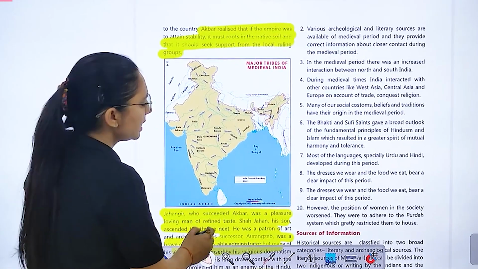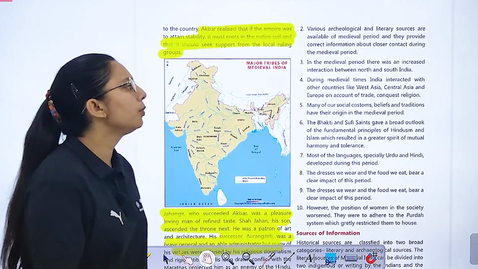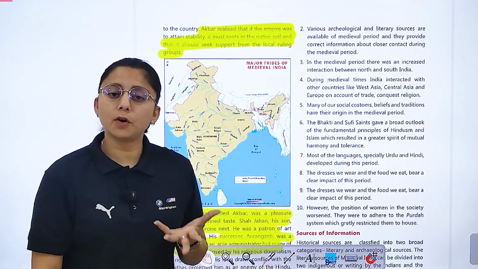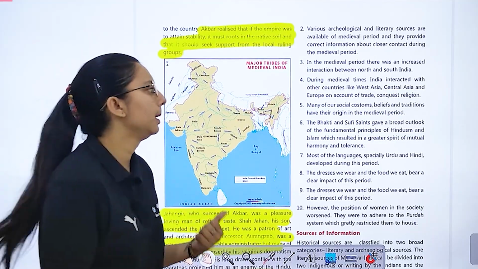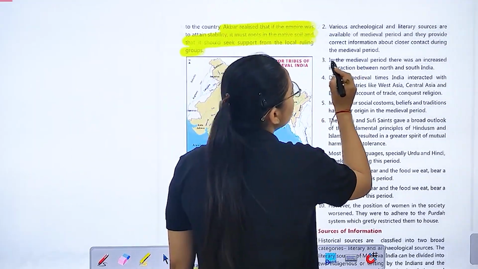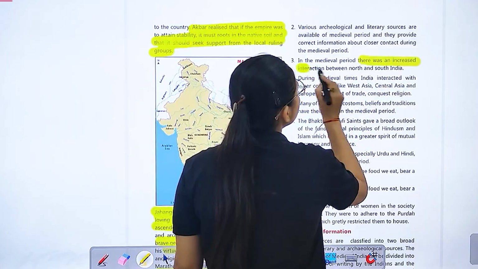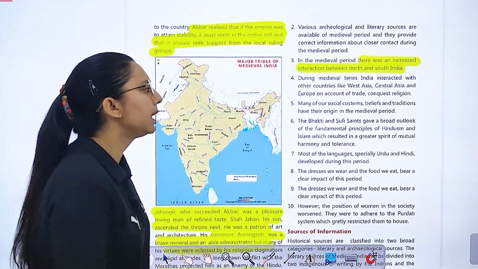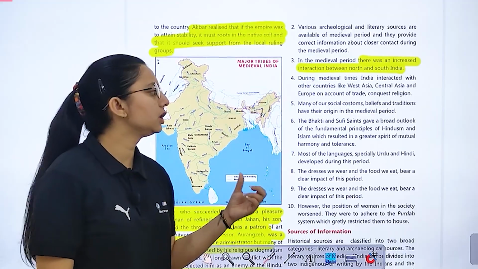And various archaeological and literary sources are available of the medieval period. So what they provide us is correct information about what things were available at that time and what were not, in the medieval period. There was an increased interaction between North and South India. During medieval times, India interacted with other countries like West Asia, Central Asia, Europe.